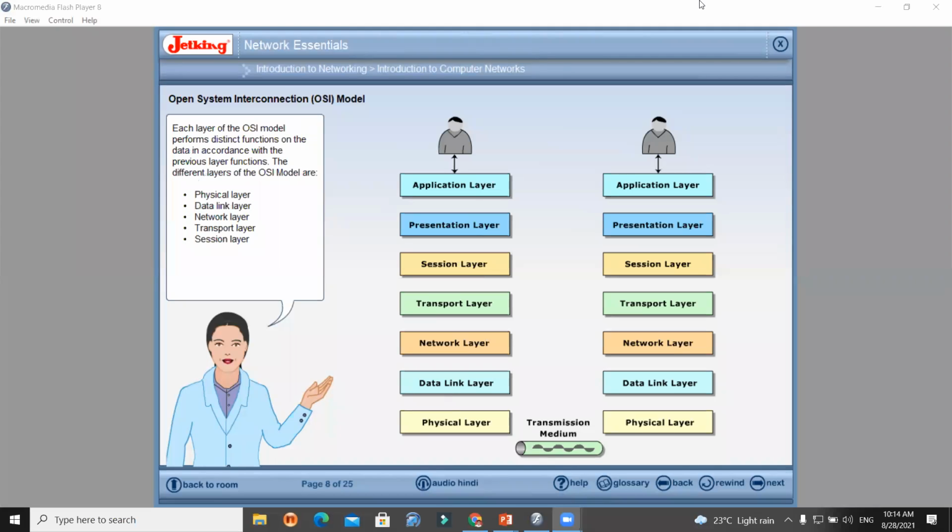Each layer of the OSI model performs distinct functions on the data in accordance with the previous layer functions. The different layers of the OSI model are physical layer, data link layer, network layer, transport layer, session layer, presentation layer, application layer. Click Next to continue.